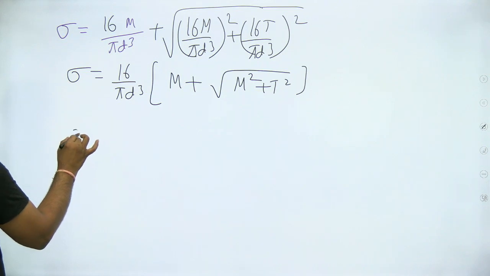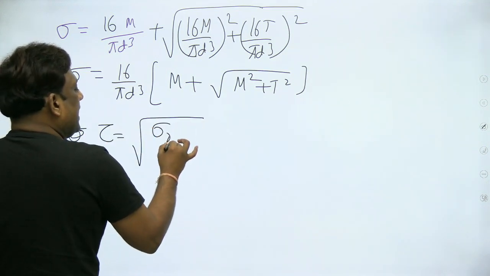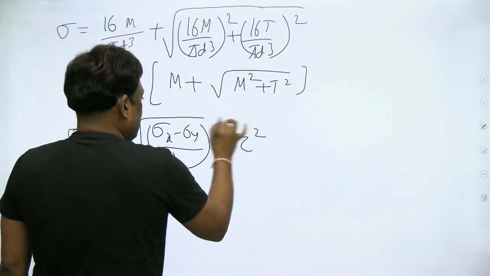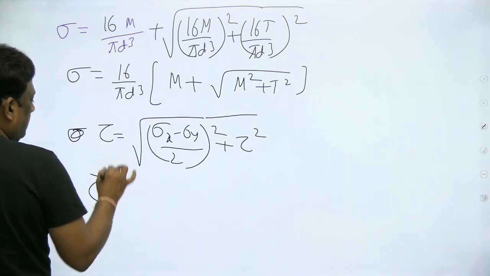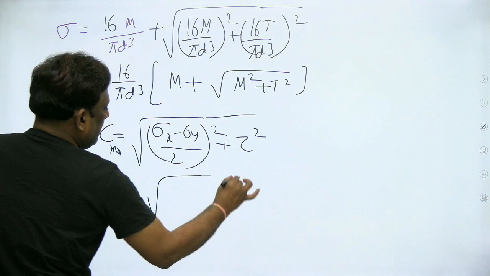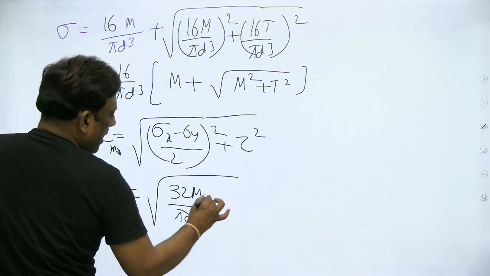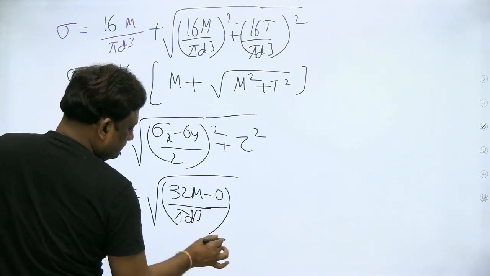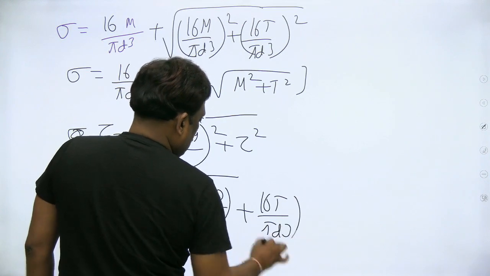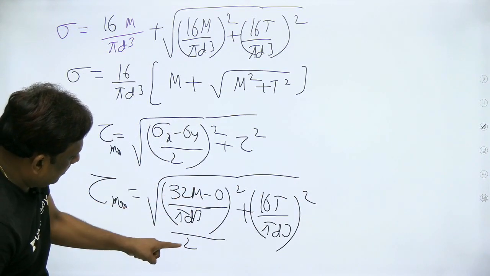What is maximum shear stress? You know very well. The maximum shear stress is under root of sigma x minus sigma y by 2 whole square plus tau square. This is the maximum shear. So therefore, now he has given the maximum shear stress. And you know sigma x is 32 M by pi d cube minus 0 by 2, plus tau square is 16 T by pi d cube whole square. So this is sigma x, this is sigma y is 0, by 2 whole square.